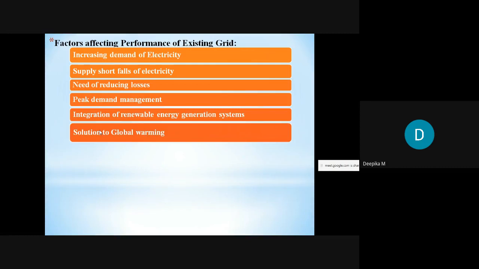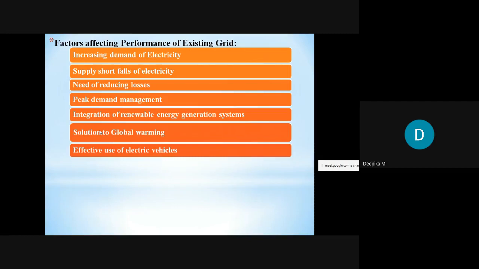And a solution to global warming. Mainly the power is generated by thermal power plants. From the thermal power plant, we know that many greenhouse gases like carbon dioxide and carbon monoxide will be generated. That leads to global warming, which increases the temperature of the earth and subsequently damages the climatic conditions of the earth. Therefore we have to move on to renewable energy resources, which are green energy resources. So there is a need to give a solution to global warming. Therefore we have to improve the performance of the existing grid.